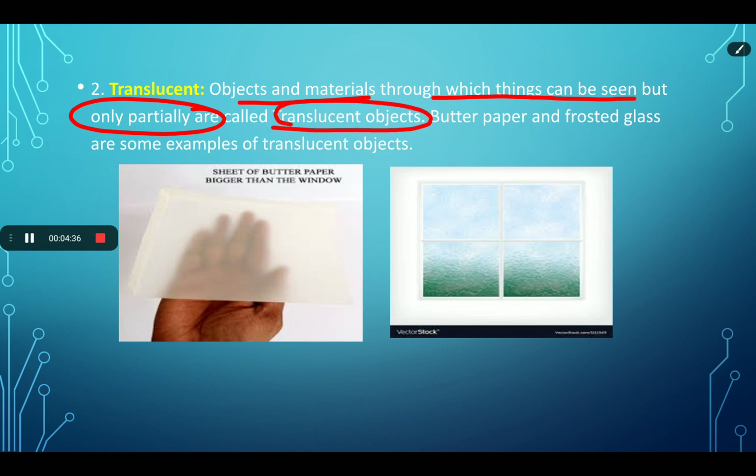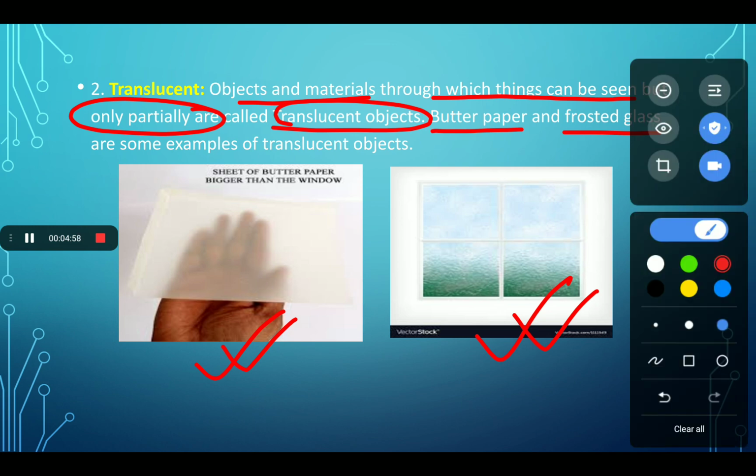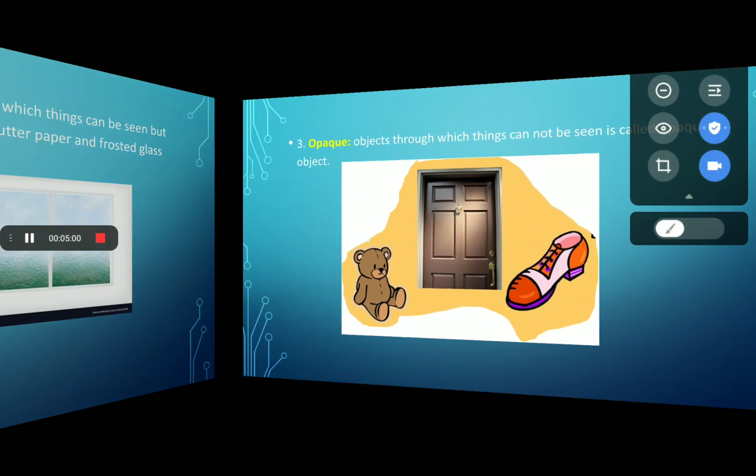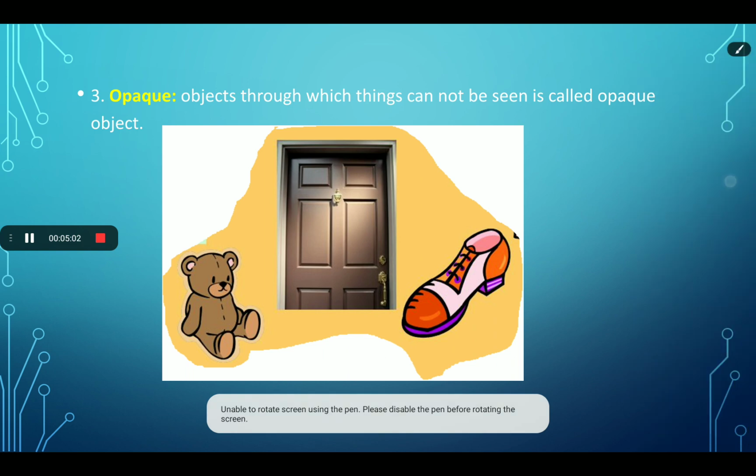For example, butter paper and frosted glass are examples of translucent objects. As you can see, we can see the hand through the butter paper but not clearly. So butter paper is a translucent object or translucent material. Similarly, this frosted glass is also an example of a translucent object.